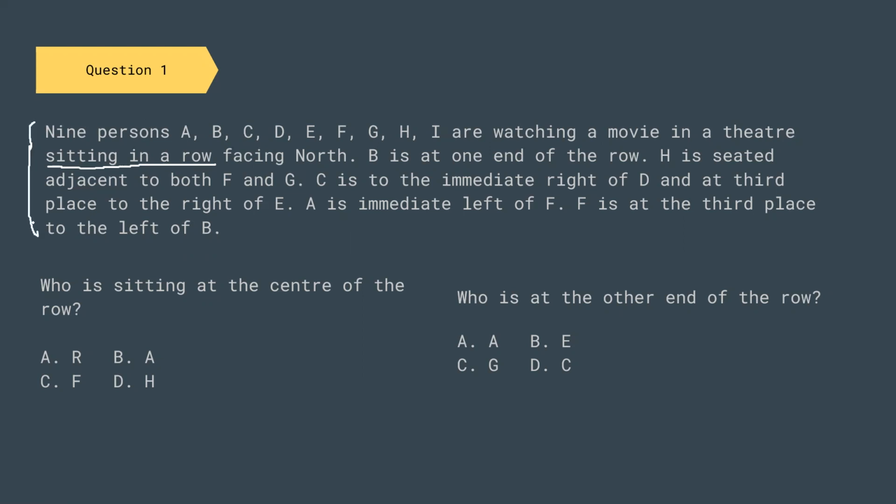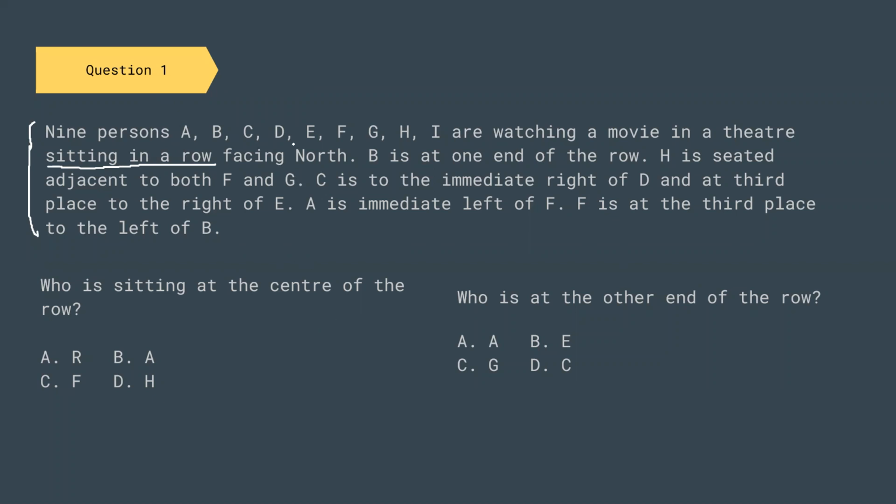So what I will do is that from this information, I'm going to fix the sitting position of each of the persons. And once we are done with this, we are going to solve these two questions. You can try making the sitting arrangement on your own. And there are more questions on this particular information in our quiz section.